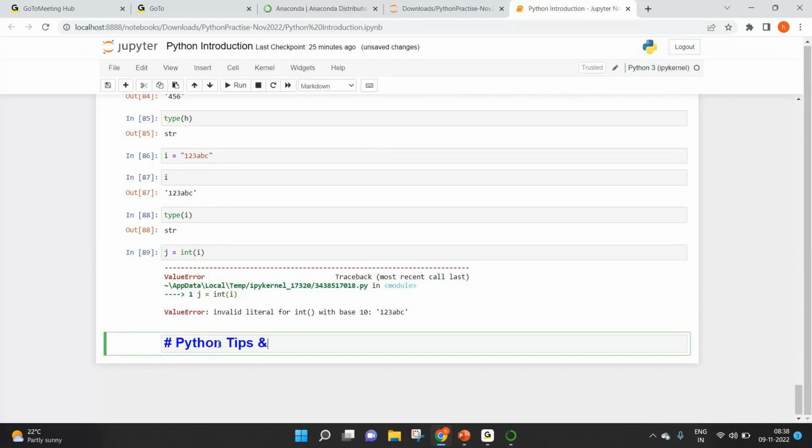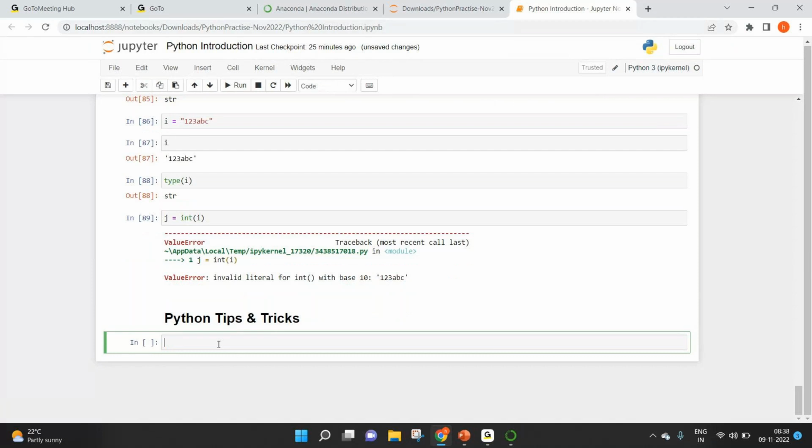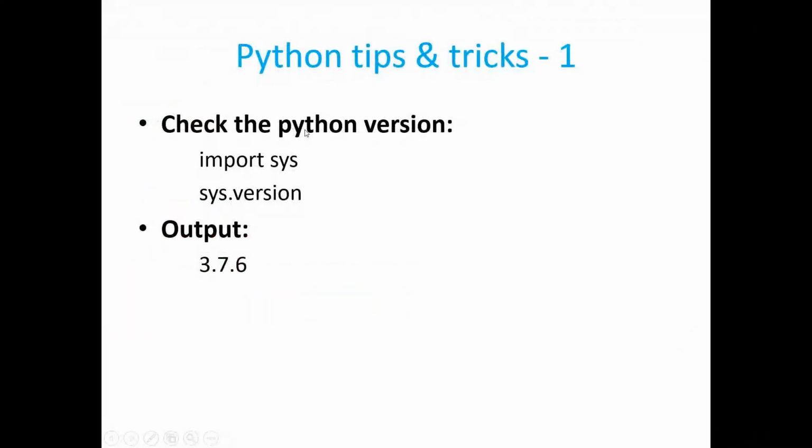Python tips and tricks. The first one that we're going to understand is checking the Python version. Here I'm going to use a module or package called sys. Again, don't worry about this statement for now. Import sys, don't worry about this for now. It's just a Python library that is available. Sys stands for system, and we can use this to check the Python version on Jupyter Notebook. We'll talk about import sys later. For now, to start with, we're just going to import this and then check the Python version.